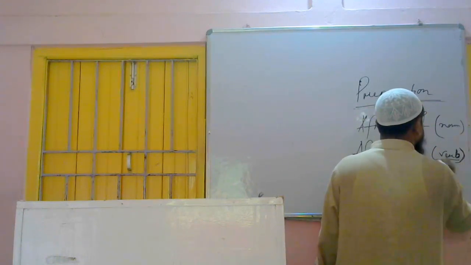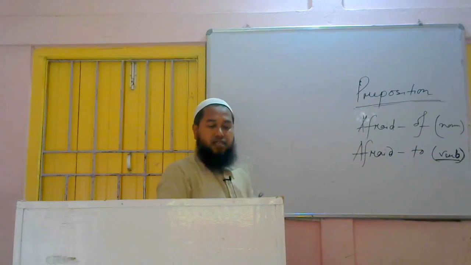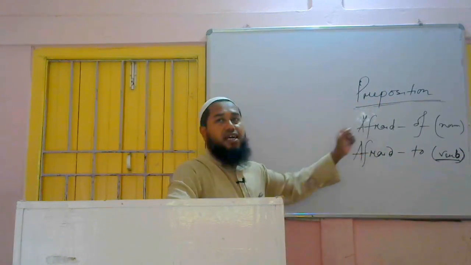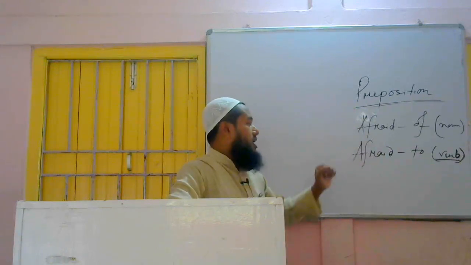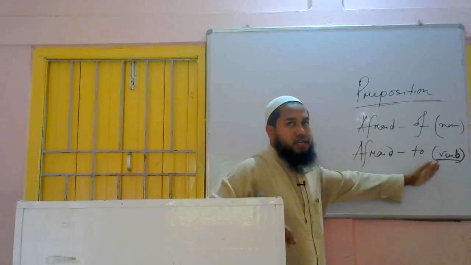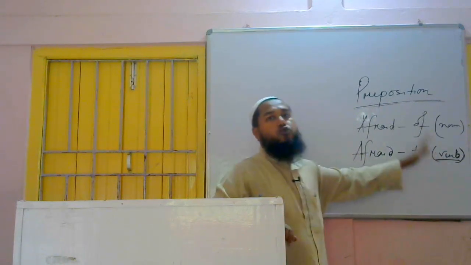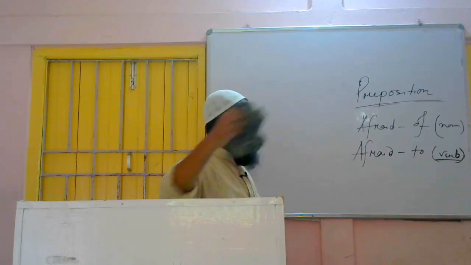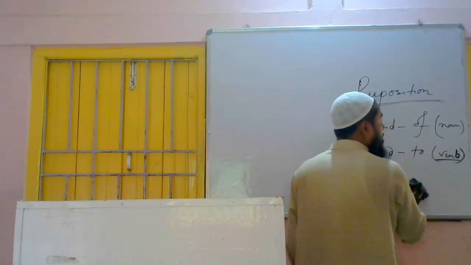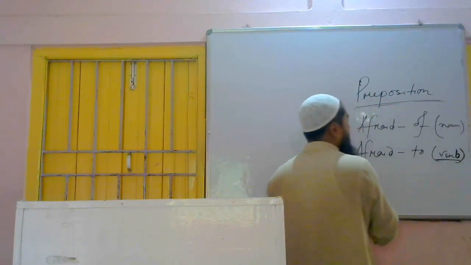Sometimes it comes in exam. Before a verb if we get to, then it's the to-infinitive. So afraid of: he is afraid of tiger. I am afraid of darkness. This is a noun. He is afraid to do the work. Afraid to, that means after the preposition, if a verb is there, then we use afraid to. And if a noun is there, then we use afraid of.